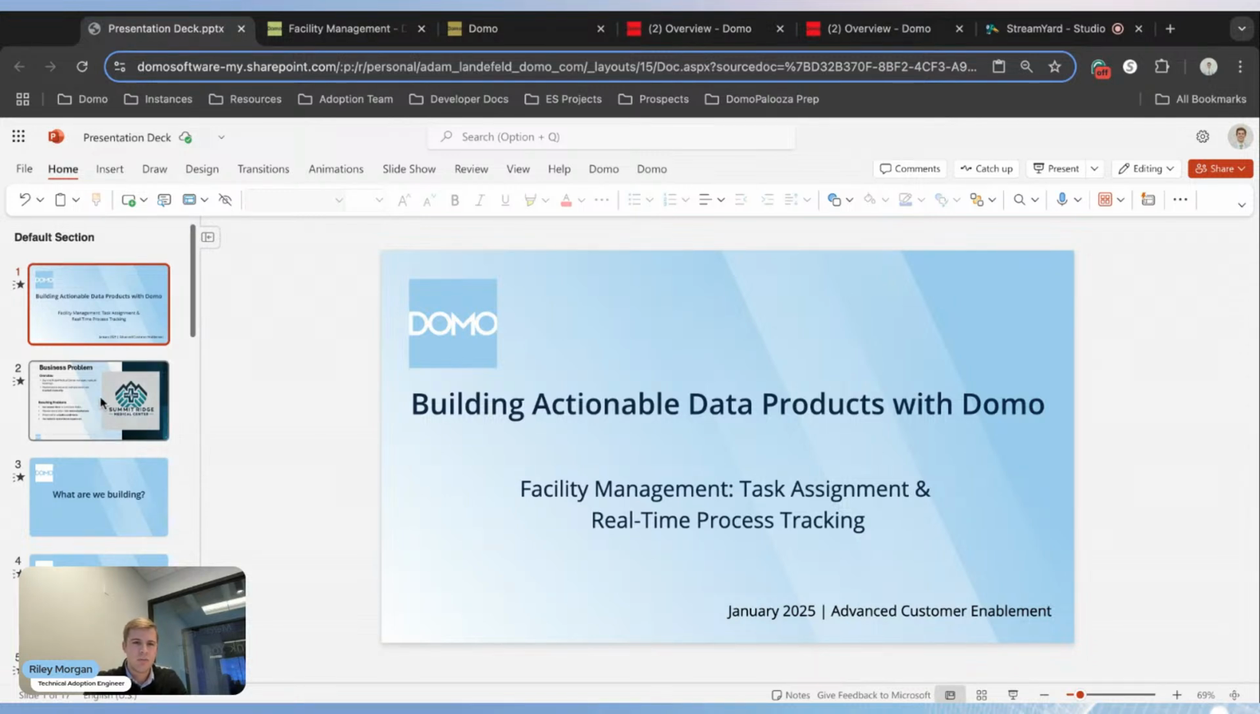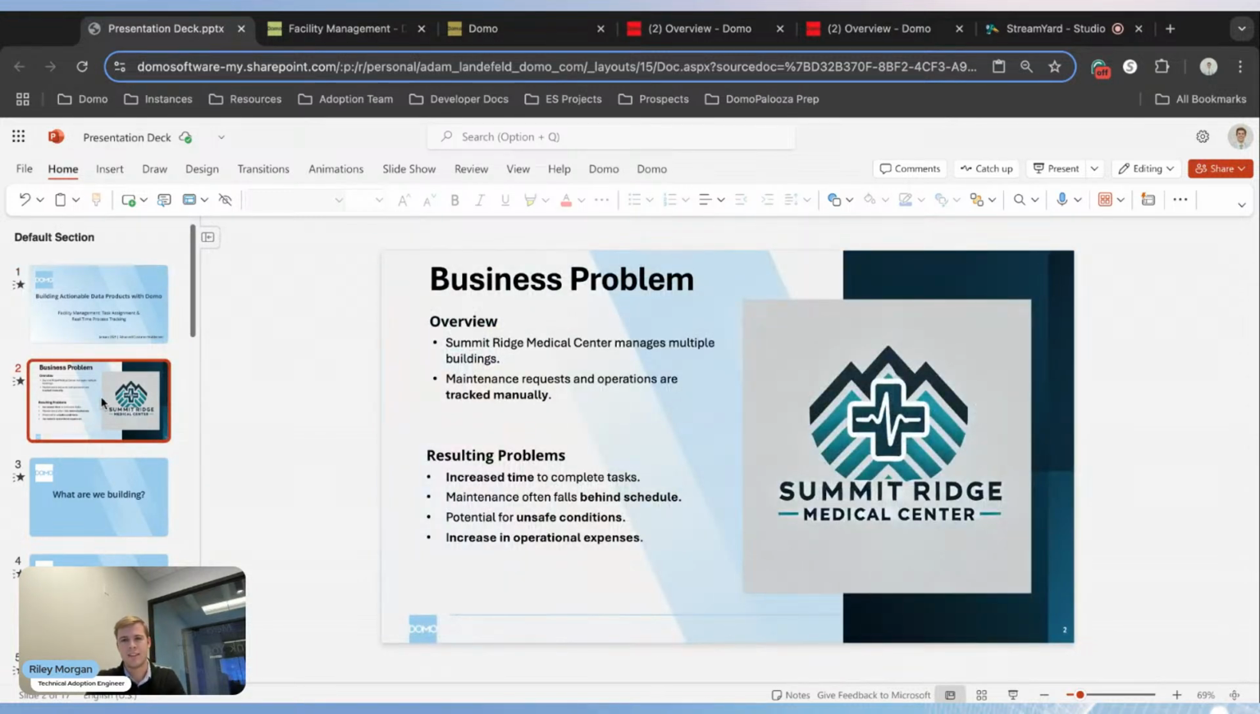And so I want to quickly talk through this use case that we're going to build out today. Summit Ridge Medical Center is a fictitious company, but they really deal with a problem that is common across a lot of our customers. They have multiple locations that they need to manage, and they have a facility maintenance team that handles all the different requests that come through.